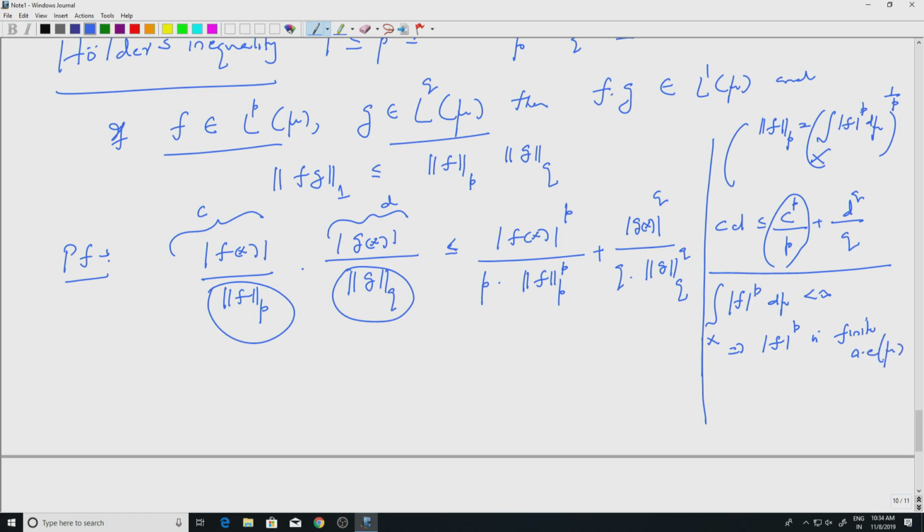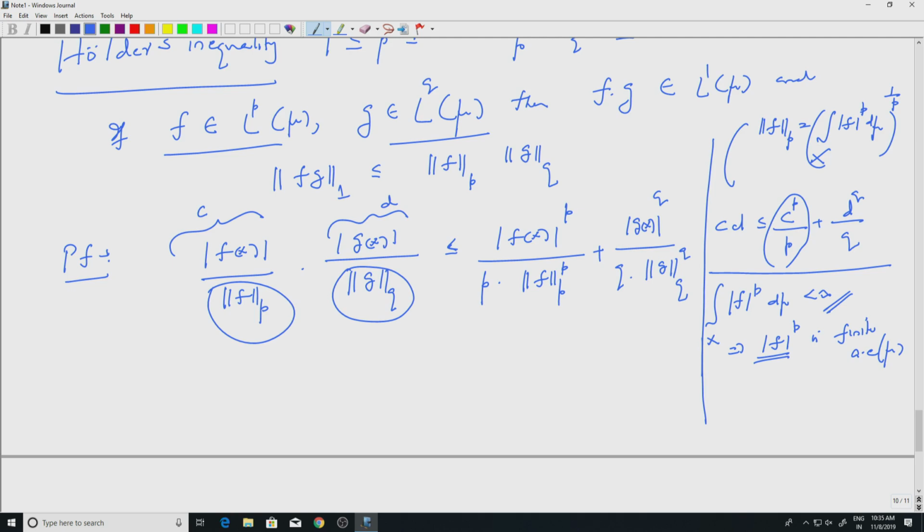If it is infinity on a set of positive measure, when I integrate I will get infinity, but finiteness implies that this cannot be infinity on a set of positive measure. So except on a set of measure 0, f of x, g of x, everything should be finite. So I can choose those x. Okay. So this is fine.